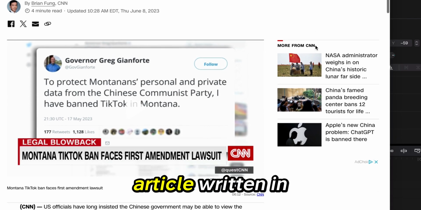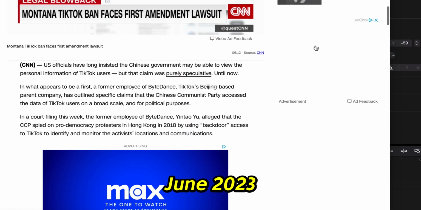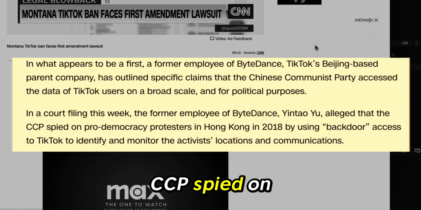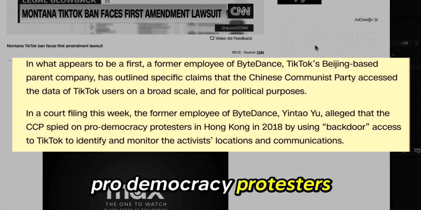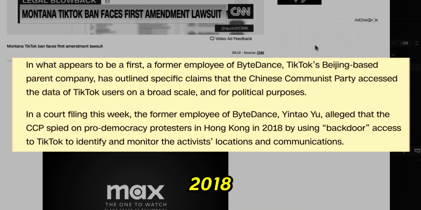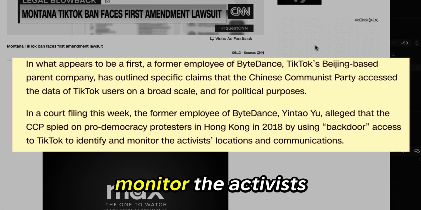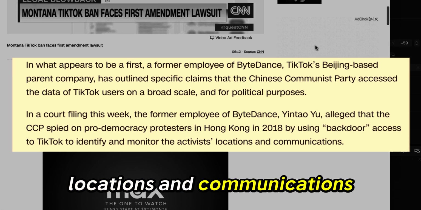According to an article written in June 2023, a former employee of ByteDance alleged that the CCP spied on pro-democracy protesters in Hong Kong in 2018 by using backdoor access to TikTok to identify and monitor the activists' locations and communications.